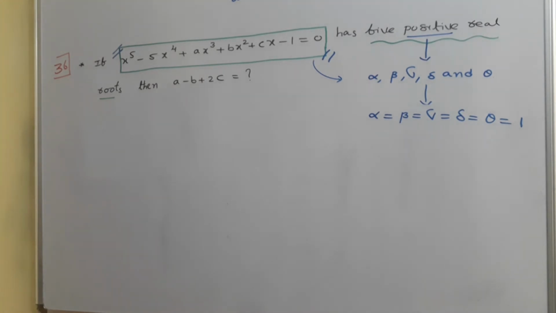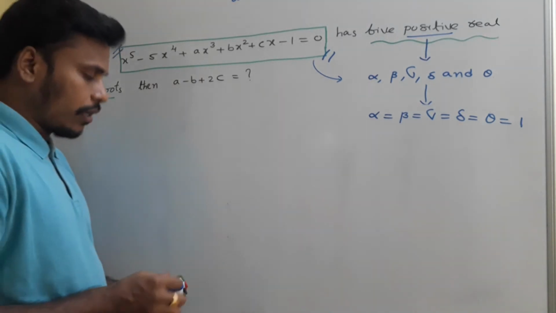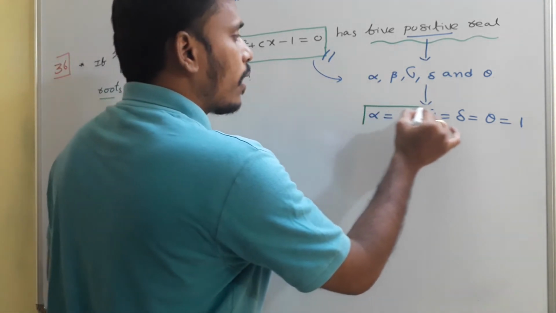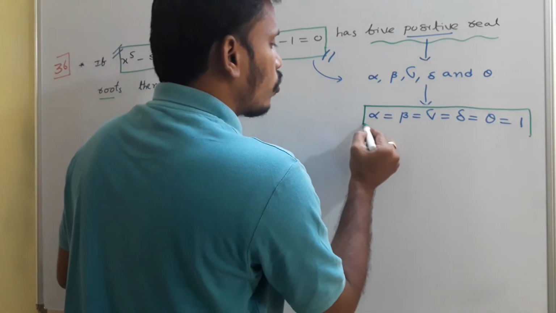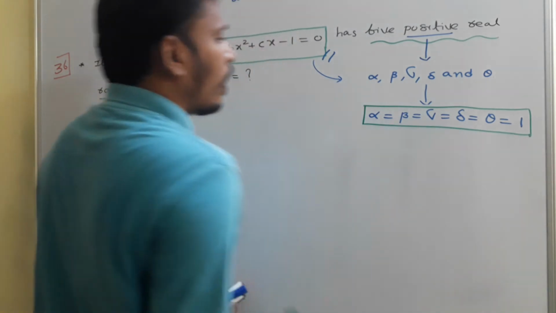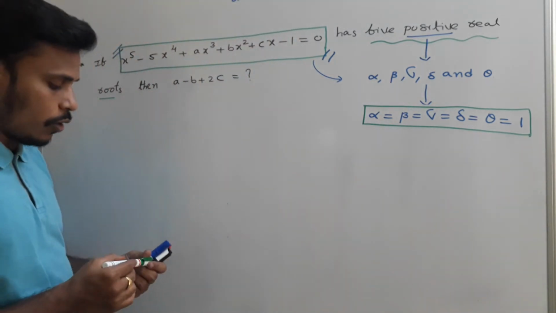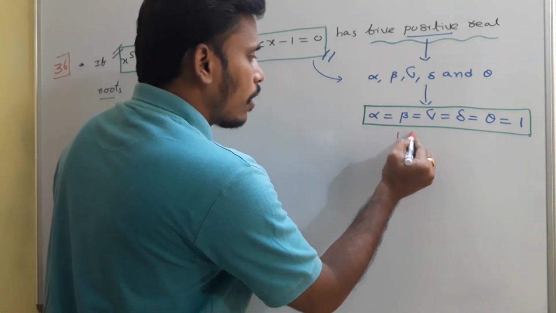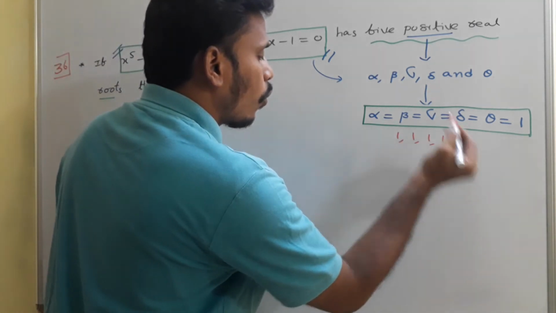So from the concept of AM and GM, one thing is clear that alpha equals beta equals gamma equals delta equals theta equals 1. That in the sense all the 5 roots are equal. And what are those 5 roots? Those 5 roots are simply nothing but 1, 1, 1, 1, 1.